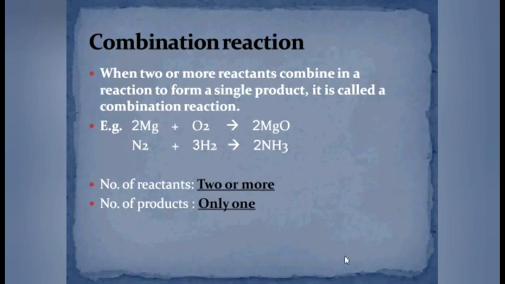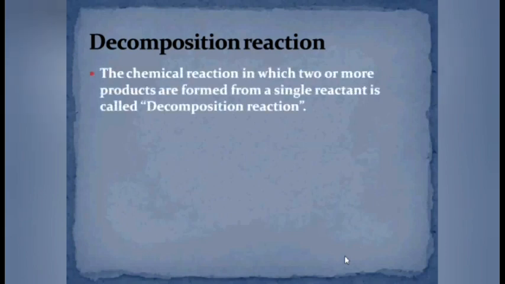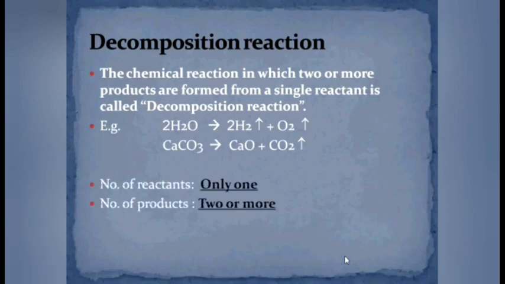If you look at the next type, the decomposition reaction, you will come to know that here in decomposition reaction, the number of reactant is only one and the number of products is two or more. With the help of this information, can you define the decomposition reaction?